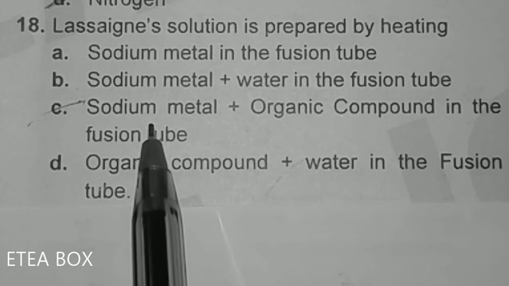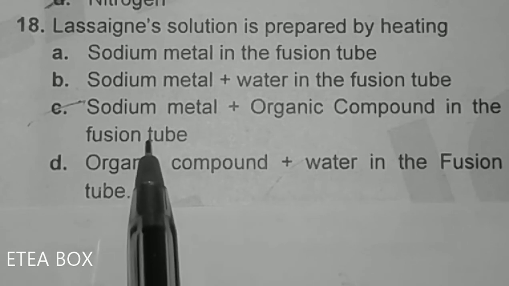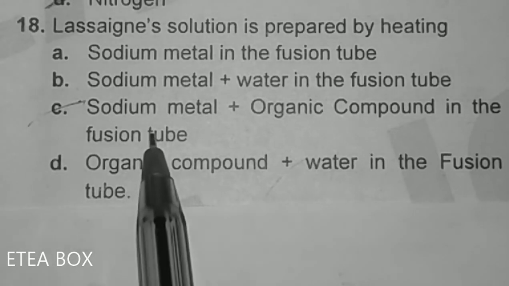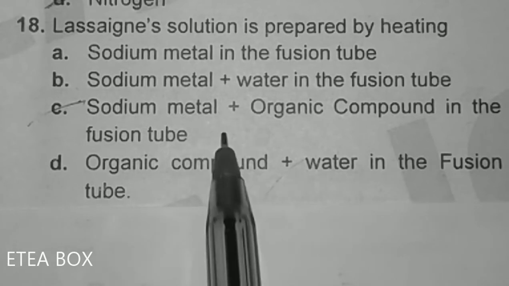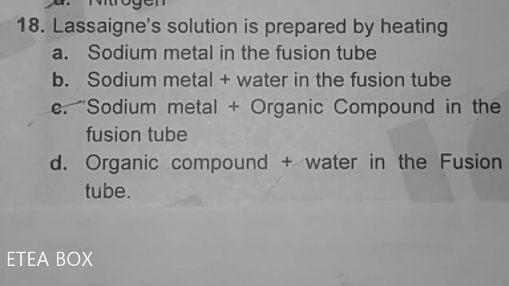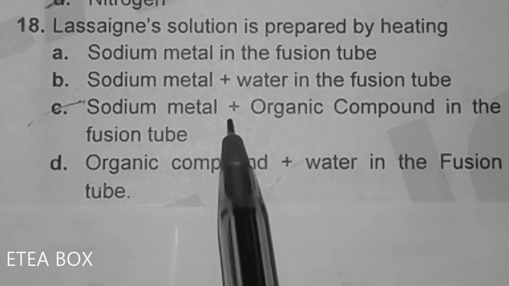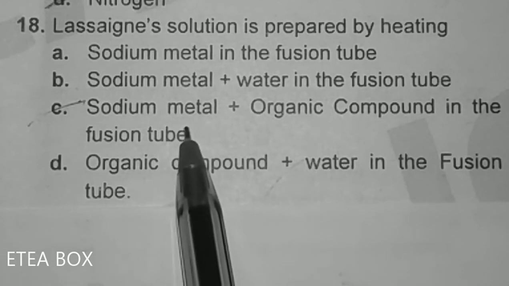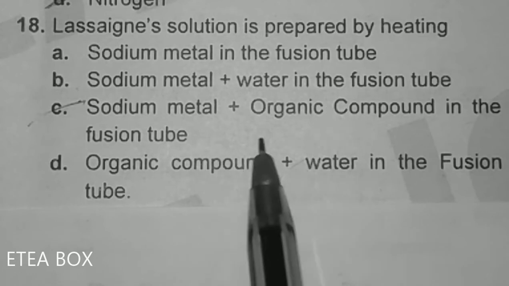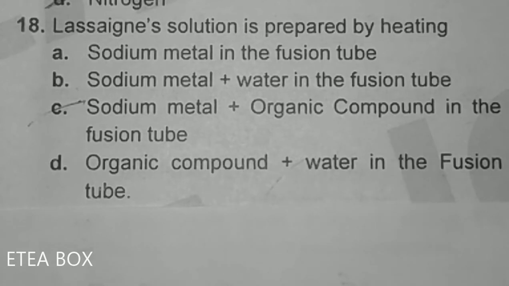So sodium metal converts this covalent bond into ionic bond. And that's why elements like nitrogen, sulphur and halogens are detected in the form of ions. When the sodium metal converts the covalent bond into ionic bond, those elements can be detected in the form of ions. Here option C is correct.